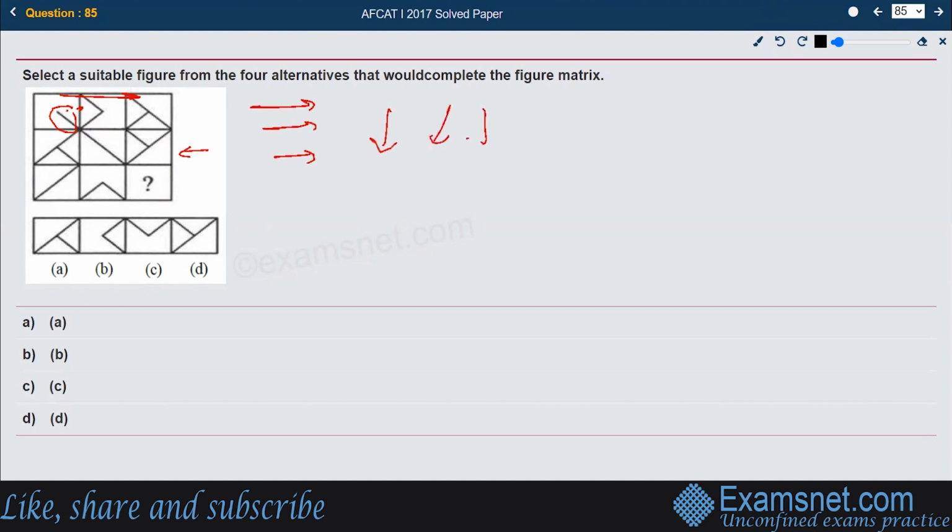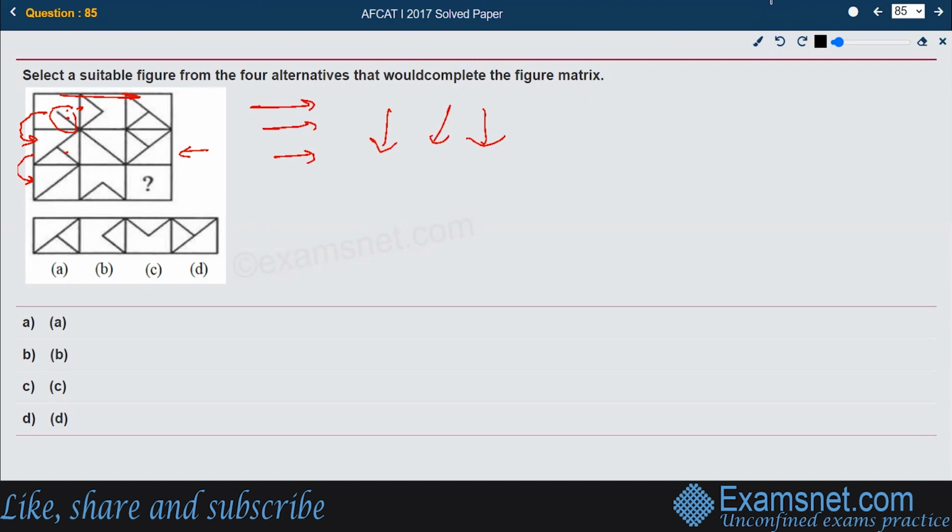Is there any pattern going on if you see column wise, vertically? Let us find out. From 1 to 2, what is happening is they have added a new line. From 1 to 2, this line is still there, and over it one more line comes up.